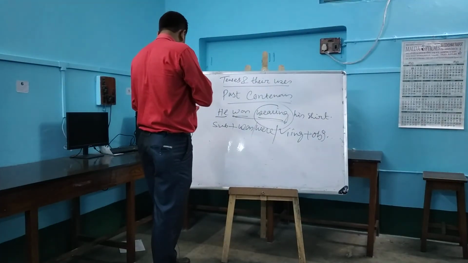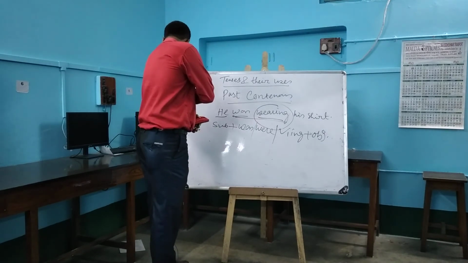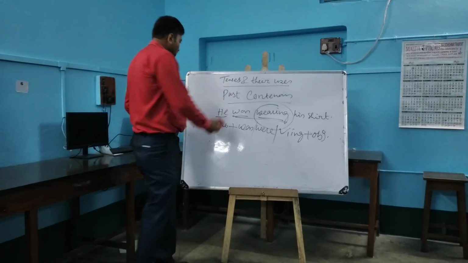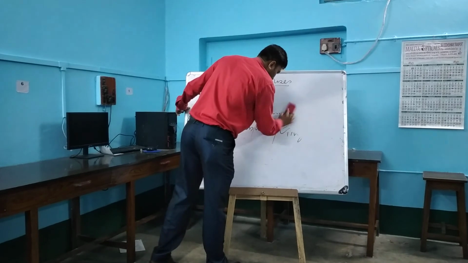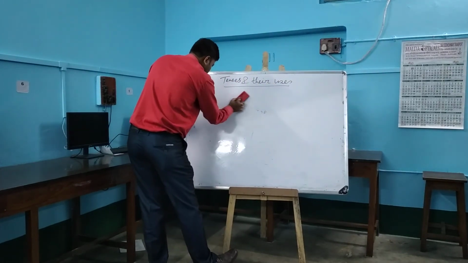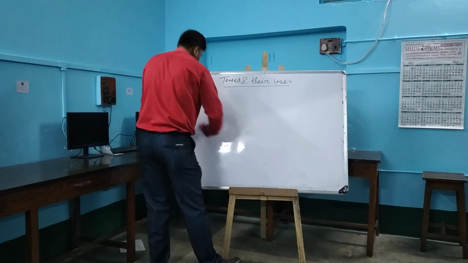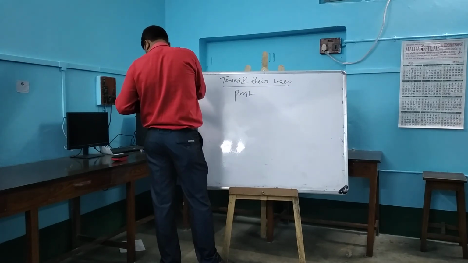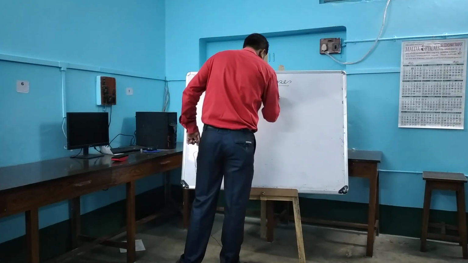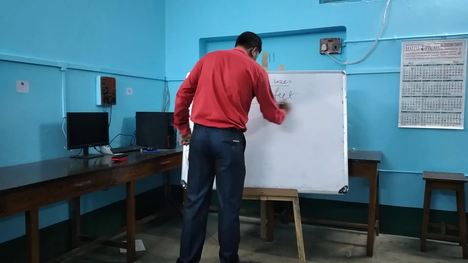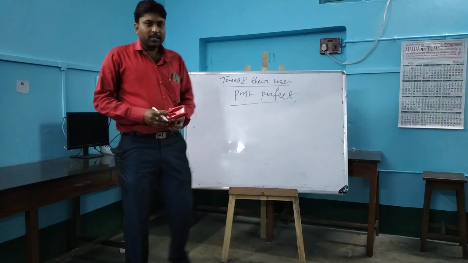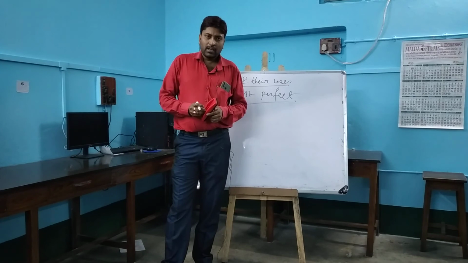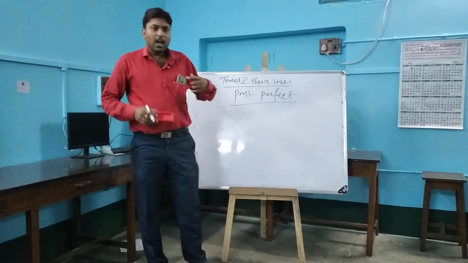Subject plus was, were plus V1 ing, that means ing is used with the present form of verb, plus object, is the formation of past continuous tense. Now we are going towards the past perfect tense. Past perfect tense means, suppose present perfect means a recent past action, and past perfect means a more past action.